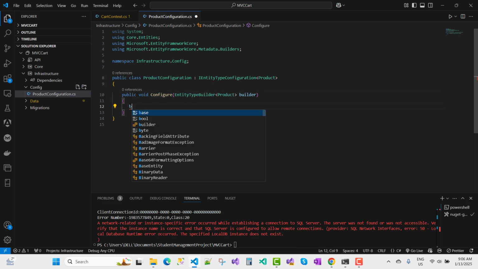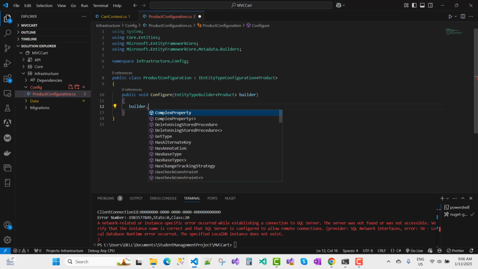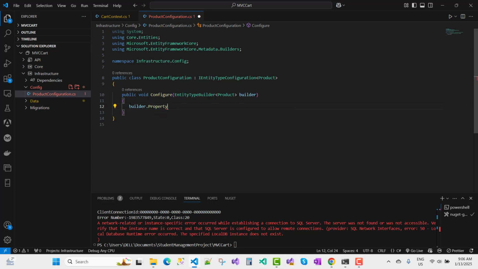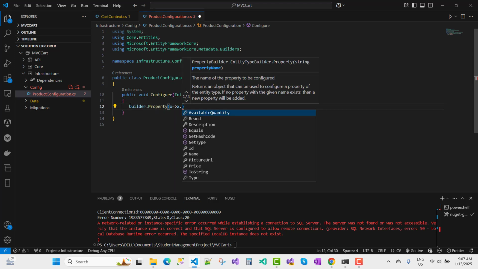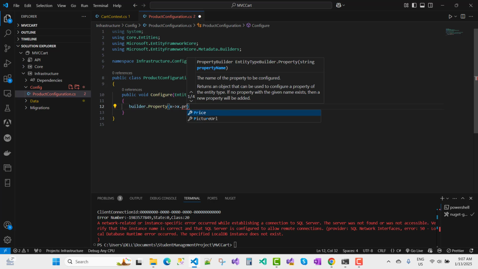So builder dot Property, x goes to x dot Price, I mean to say the Price.